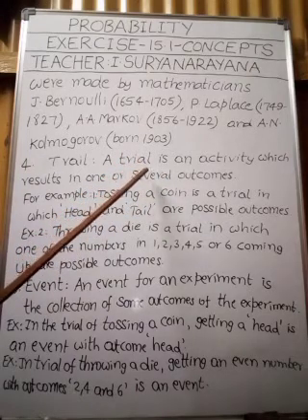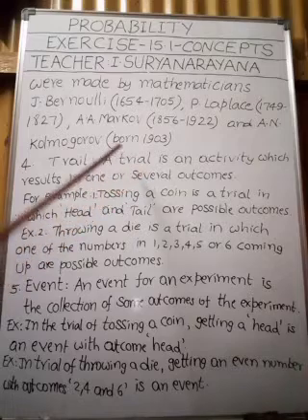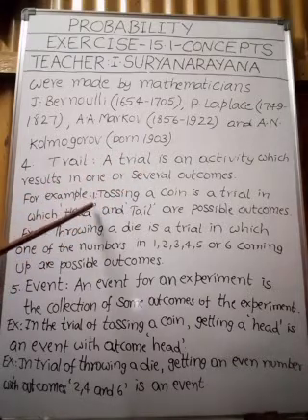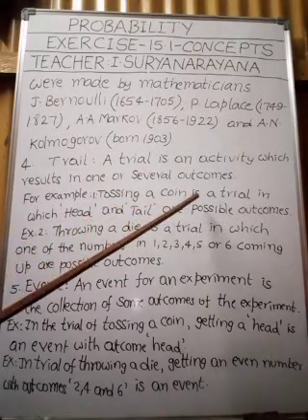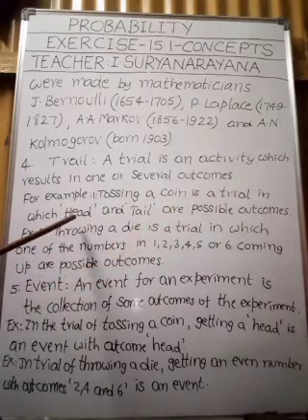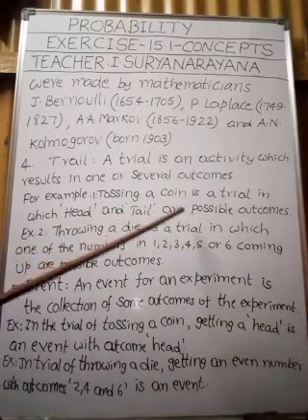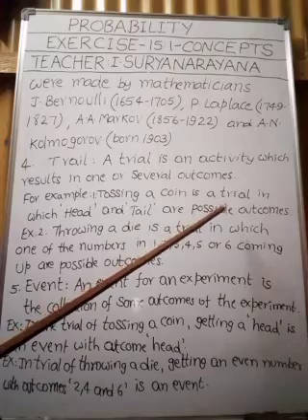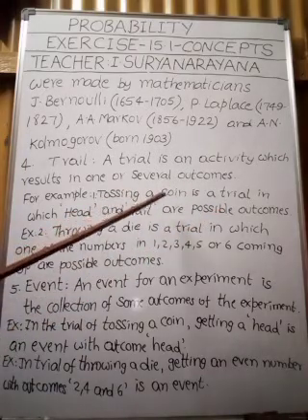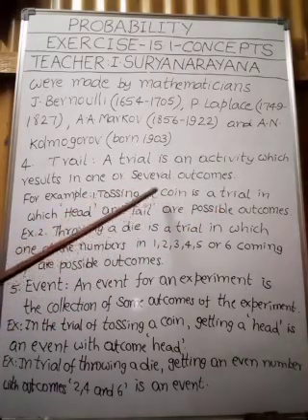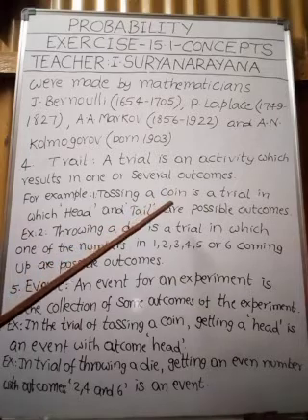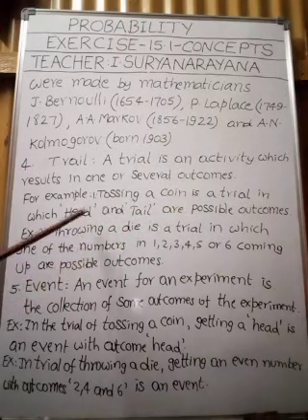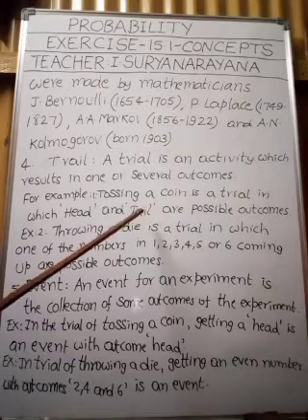To understand this definition of a trial, let us take an example. See example 1. Tossing a coin is a trial in which head and tail are possible outcomes. Okay, my children, this is a trial. Tossing a coin is said to be a trial. And what are the possible outcomes? Head or tail are possible outcomes.